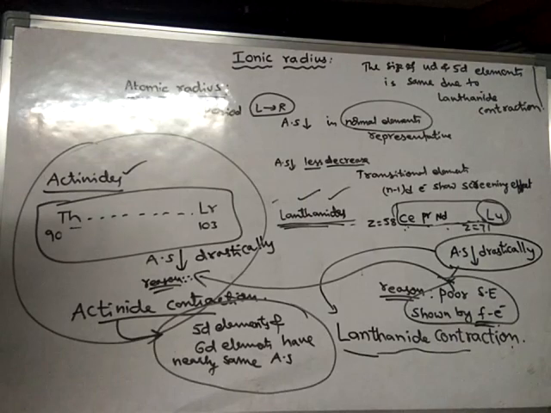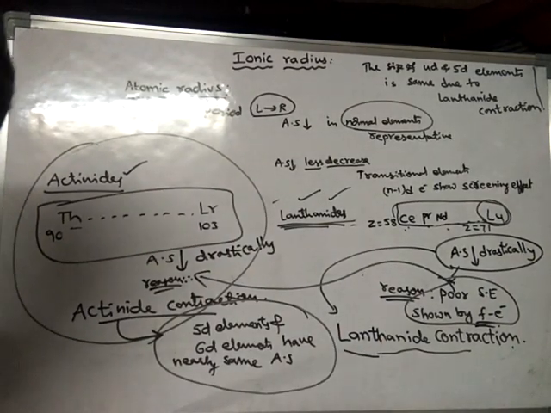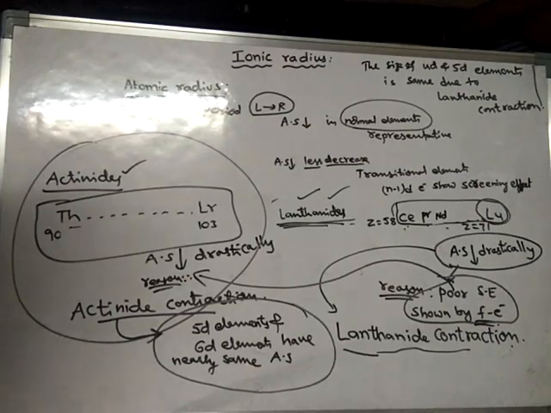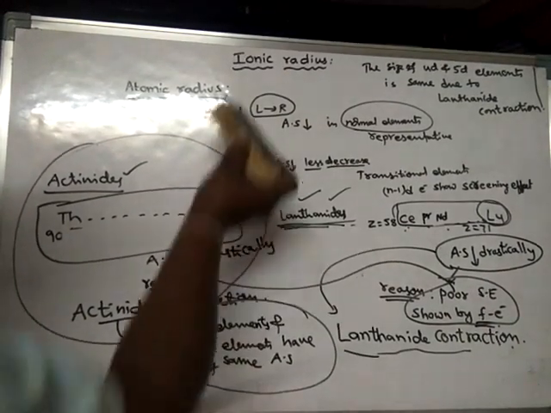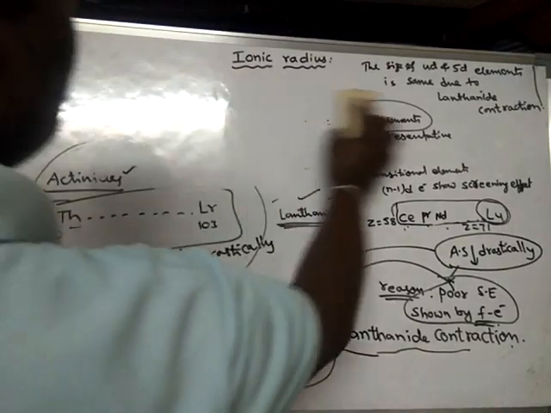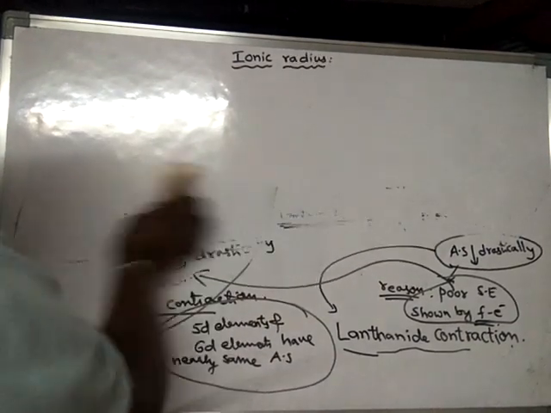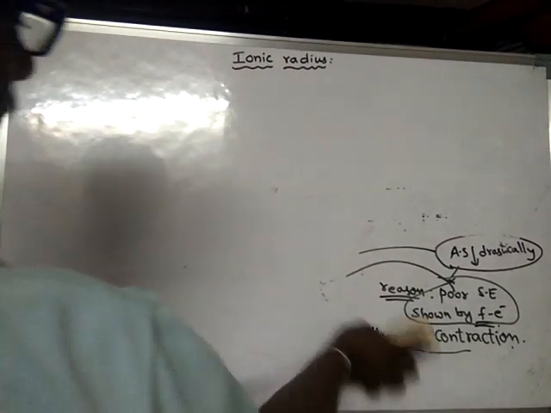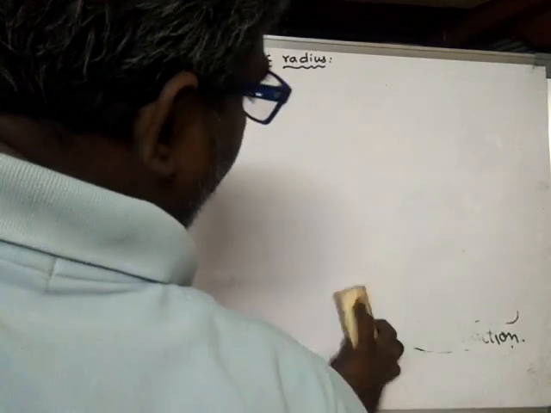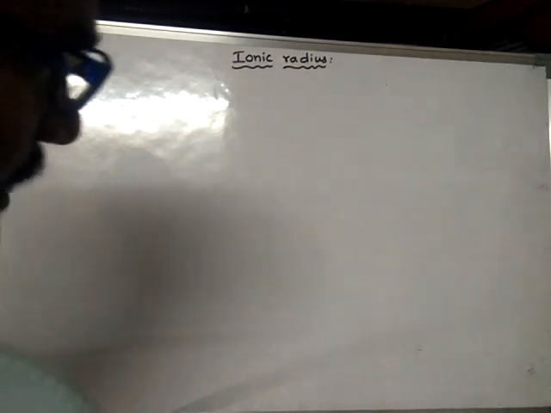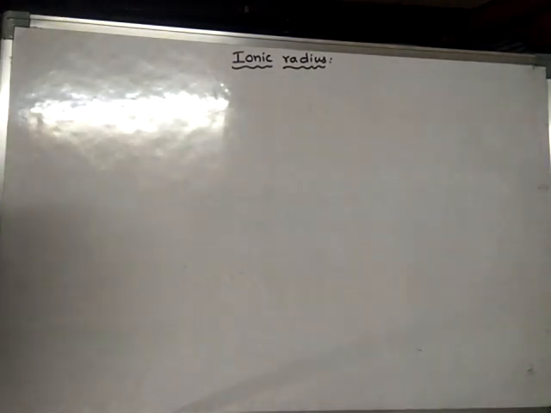Right. Now let us learn about ionic size, ionic radius. So this is all about atomic radius. If there are any points left over, we will discuss later. So what happens to atomic radius? Atomic radius in a period always decreases. In normal elements, atomic radius decreases fast, but in transitional elements, there is a slow decrease in atomic size. And the atomic size along a group always increases.